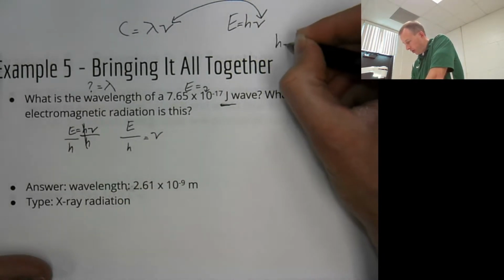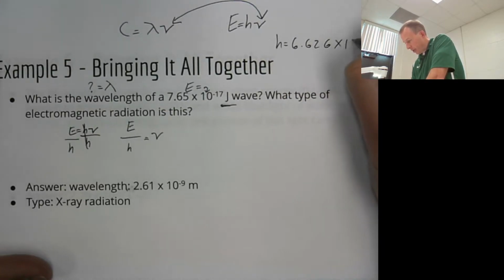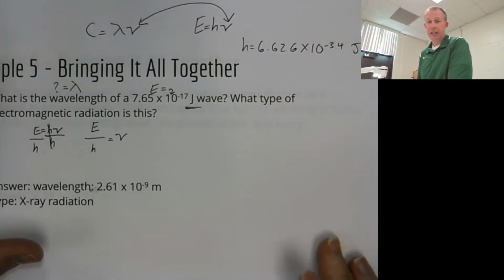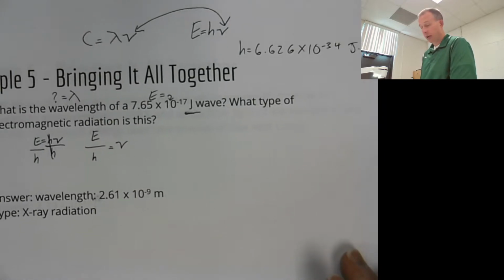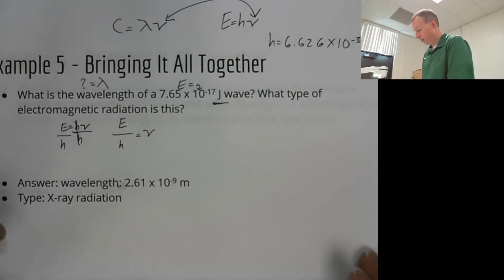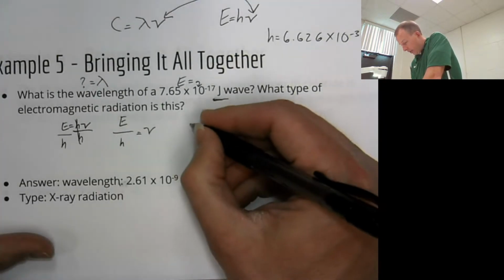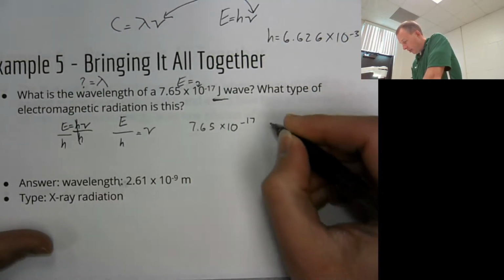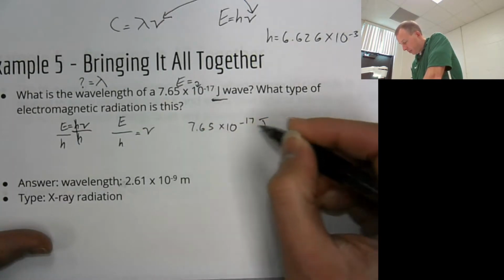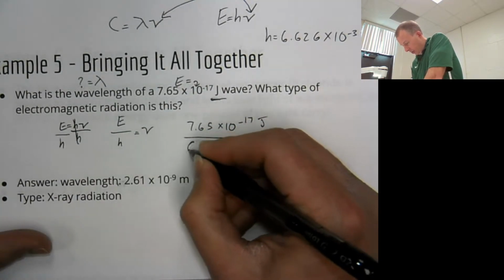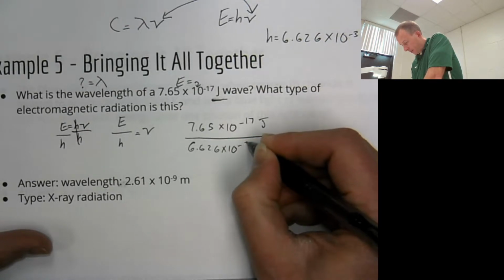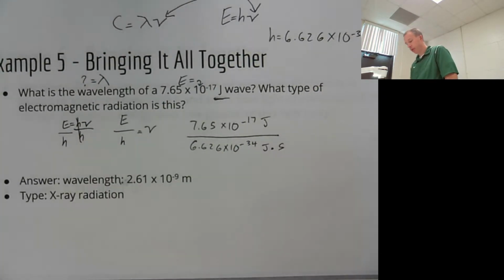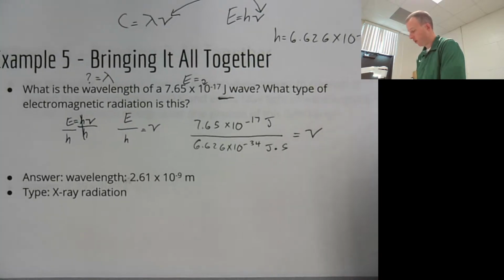Now remember, h is always 6.626 times 10 to the negative 34th joules times seconds. It's that constant value, Planck's constant. You will be given that, and you should just know that it exists so you can use it. So we're going to plug our stuff in. We'll do 7.65 times 10 to the negative 17th joules. Small number. But we're going to divide it by an even smaller number, and this will equal frequency.